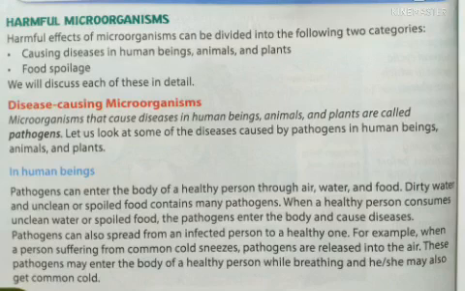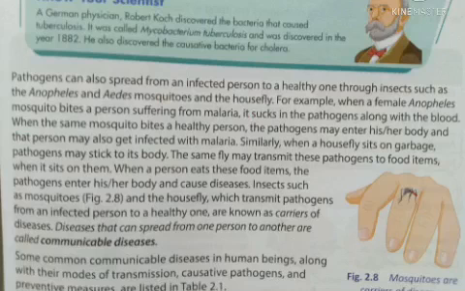Pathogens can also spread from an infected person to a healthy one. For example, when a person suffering from common cold sneezes, pathogens are released into the air. These pathogens may enter the body of a healthy person while breathing, and he or she may also get common cold. Pathogens can also spread through insects, such as the Anopheles and the Aedes mosquitoes and the housefly.